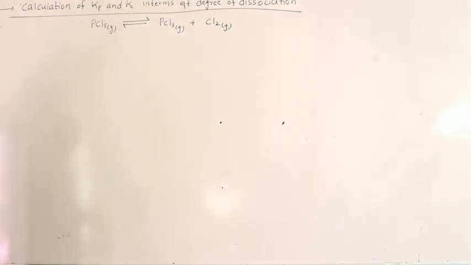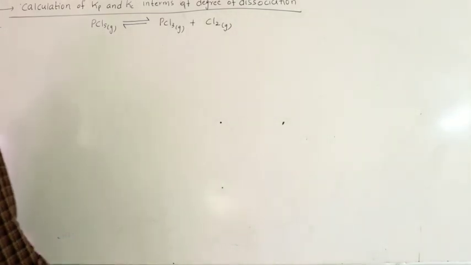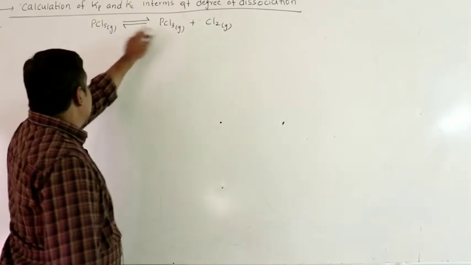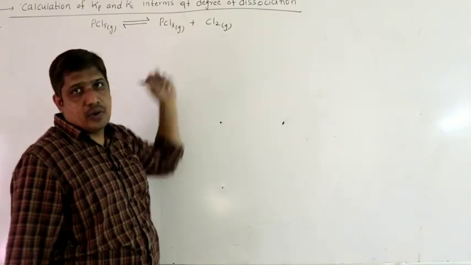This is the equation. First you have to check whether it is balanced or not. It is balanced. So 1 phosphorus, 5 chlorine atoms, 3 plus 2, 5 chlorine atoms.